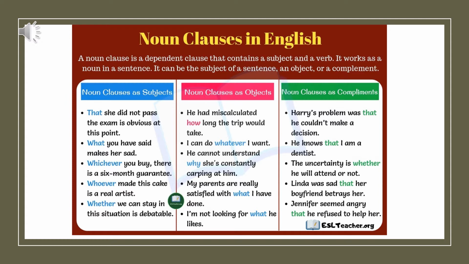For example, we can say that she did not pass the exam is obvious at this point. So the first part, that she did not pass the exam, is the noun clause, and it functions as the subject. The whole clause is understood as the subject.